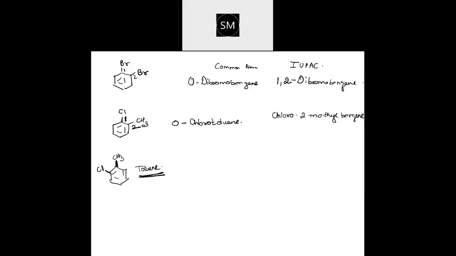Trying to make it short and writing it. Toluene for methyl and benzene together. With respect to that, you find chlorine is in the ortho position, so orthochlorotoluene.